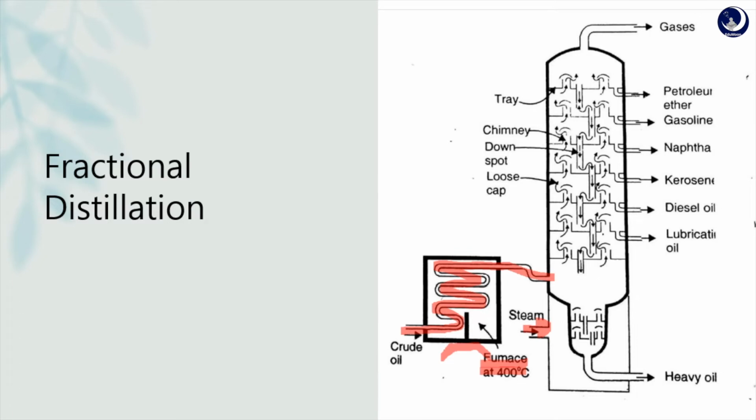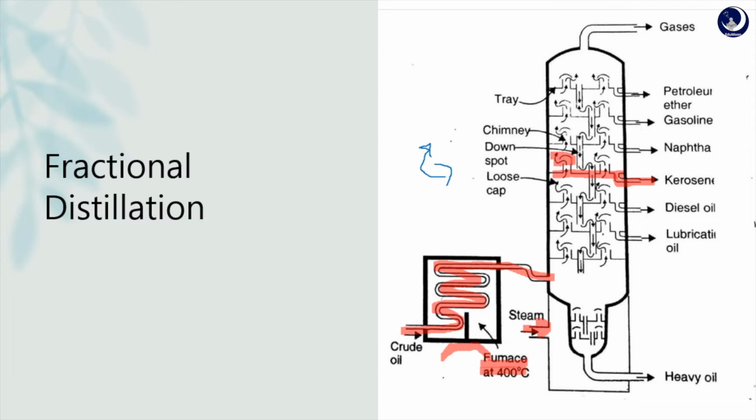Hot vapors means steam is given. The fractionating column is a cylindrical tower containing horizontal steel trays, where each tray is provided with a small chimney. See, this is a tray and it is provided with a small chimney here, covered with a loose cap. This is the cap. See, it is shown in the diagram in this way.